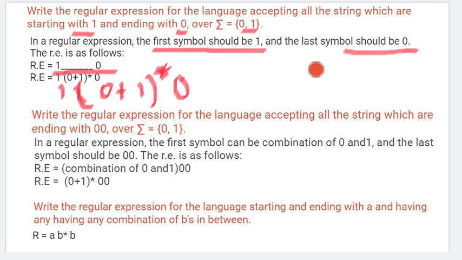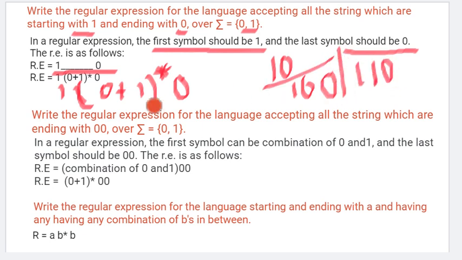So now what will be the output here? It can be 1 0, it can be 1 0 0, it can be 1 1 0. All these things are correct here. All these strings will be accepted by this expression. So this is the correct expression. We designed the expression for the language. Okay, let's see one more.